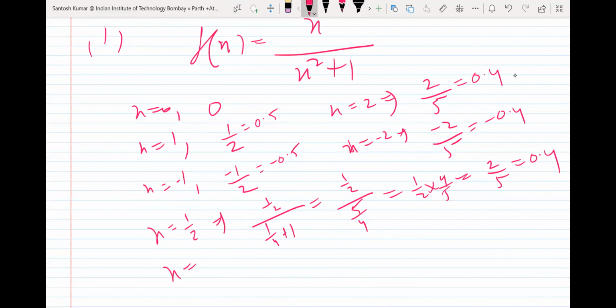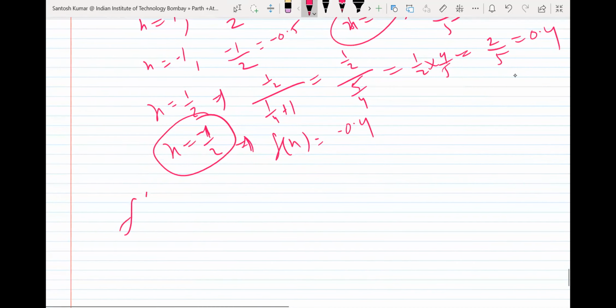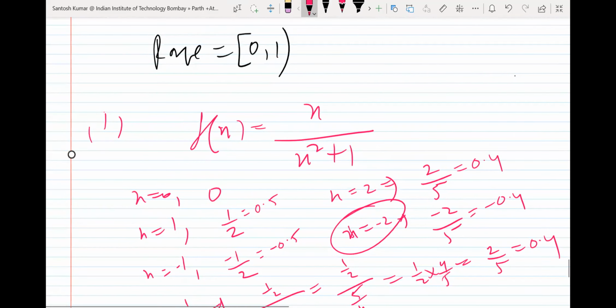Okay, x is equal to minus 1 by 2. Again you will get the same value, I mean what you got at minus 2. So at minus 2 and minus 1 by 2 you will get the same value. So f(x) you will get as minus 0.4. You take any other value, what will happen? Okay, let me find f dash x.